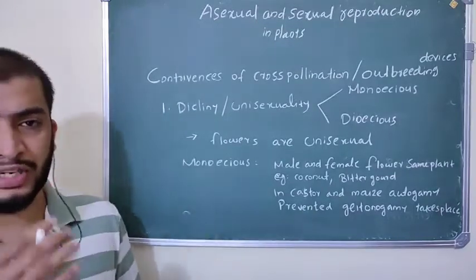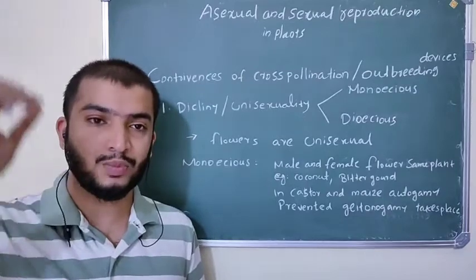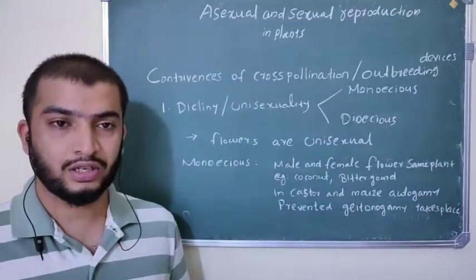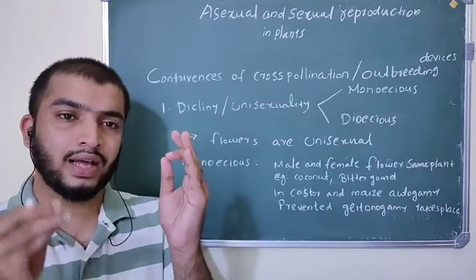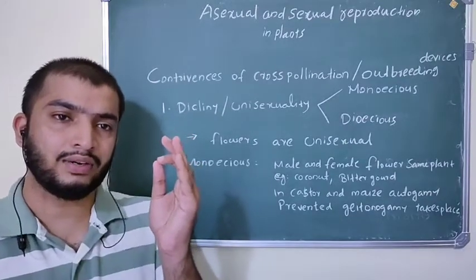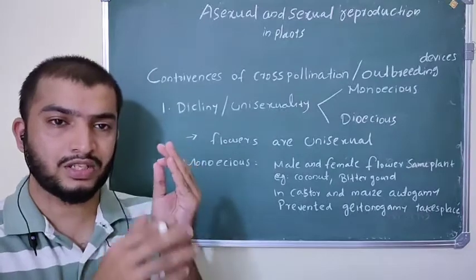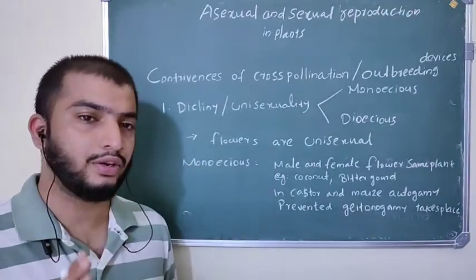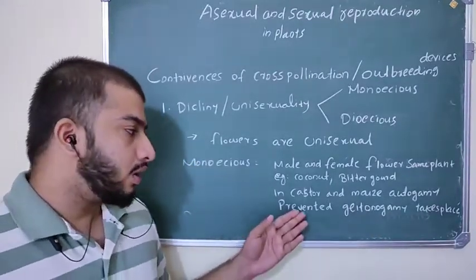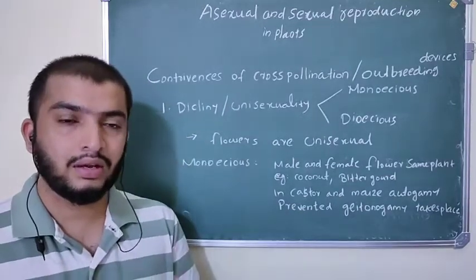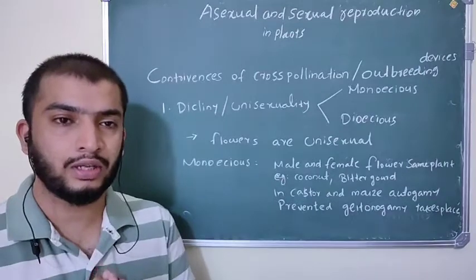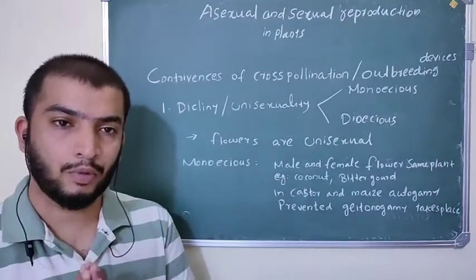Geitonogamy we already discussed under cross-pollination. What does it mean? It means pollen from the anther of a male flower is transferred to a female flower present on the same plant. So in castor and maize, autogamy is prevented but geitonogamy is promoted. That means cross-pollination is promoted.